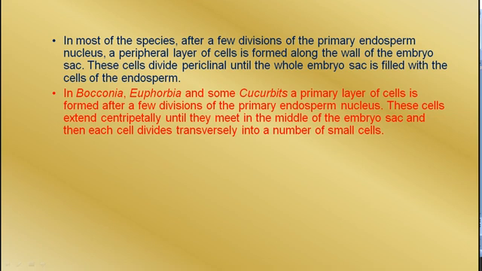So what I actually want to say is that in the beginning the division is centripetal, so the number of cells increases inward, and when all the cells meet in the middle, then the transverse division takes place and the embryo sac becomes full of endosperm cells.